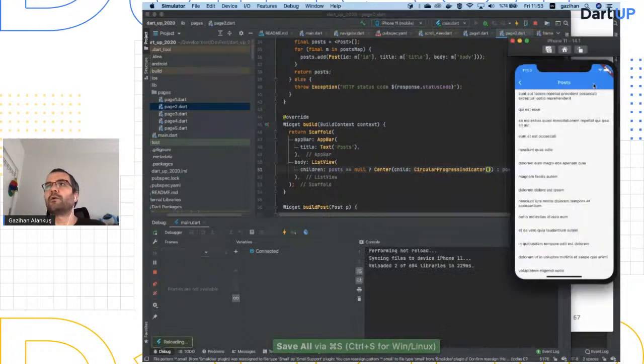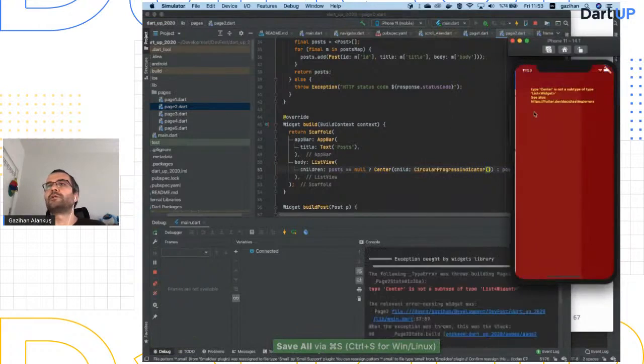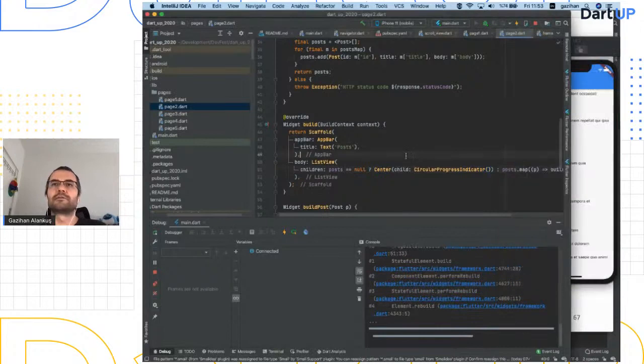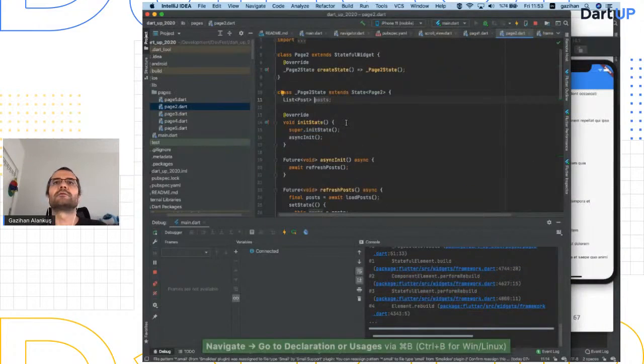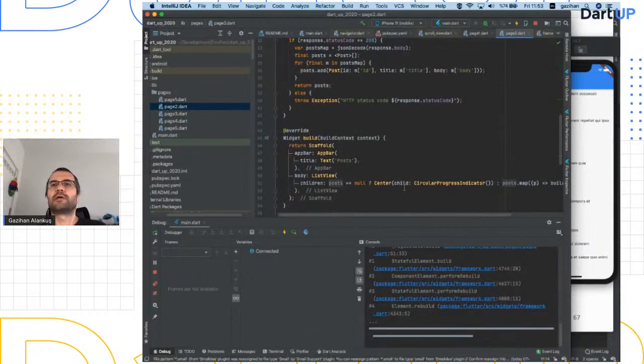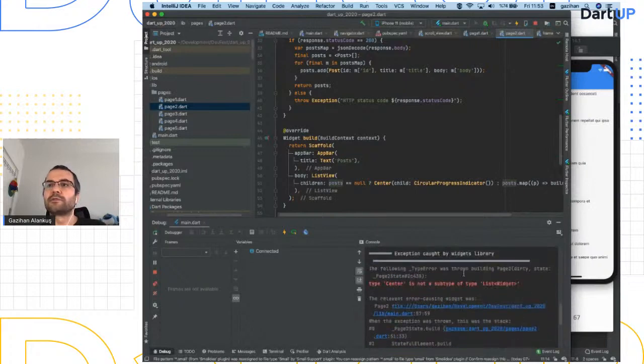Okay. So now, when I come back to here, posts, it is null. If it's null, show that. Otherwise, let me see. Type error. Oh yeah, center in list widget.